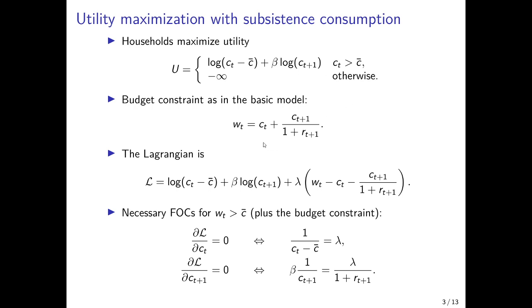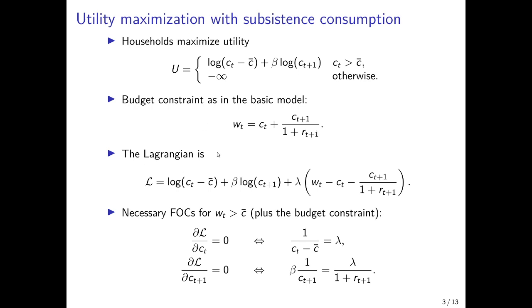The budget constraint is as in the basic model, so total income in the first period of life needs to cover consumption expenditure in the first period of life plus discounted consumption expenditure in the second period of life, and second period consumption is again discounted with the market interest rate, R t plus 1 plus 1.